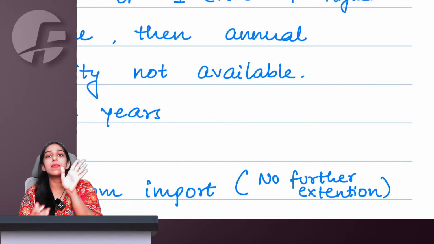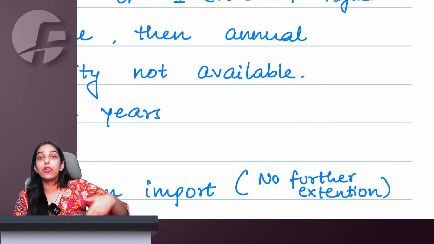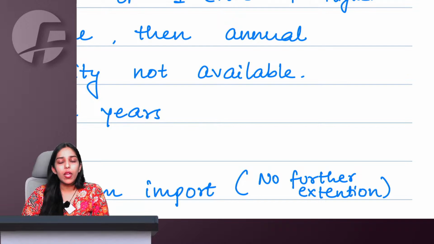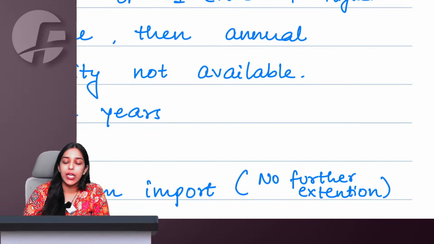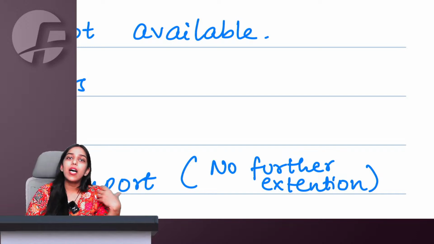They can say that it's been 2 years, we're already exporting things. Now for whatever exports we are going to do in future, whatever imports we require, please allow us those imports duty free. Now understand. Then ma'am, what will a person do for the first 2 years? There are other options available.